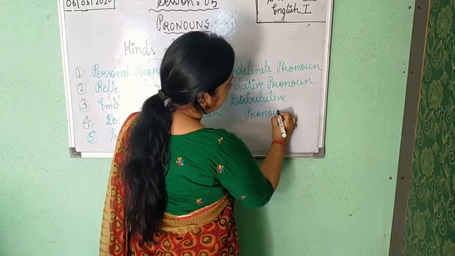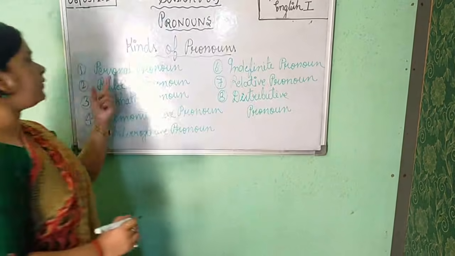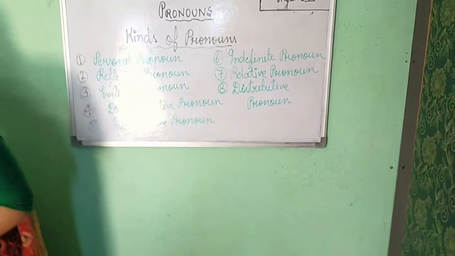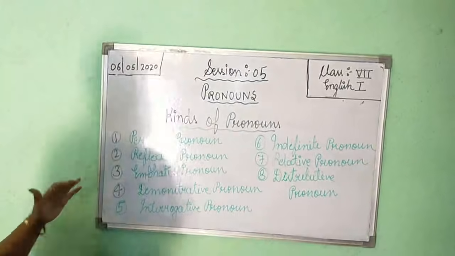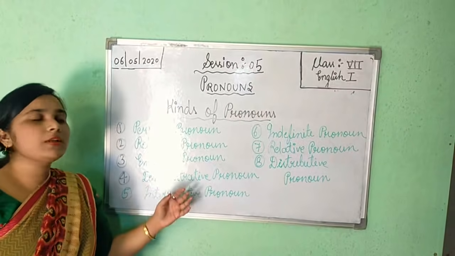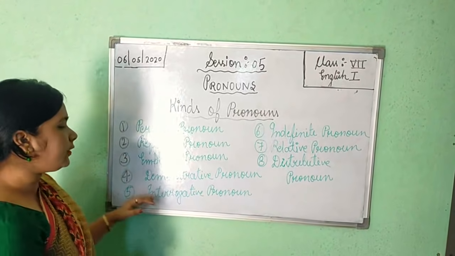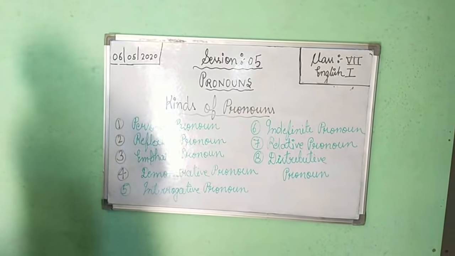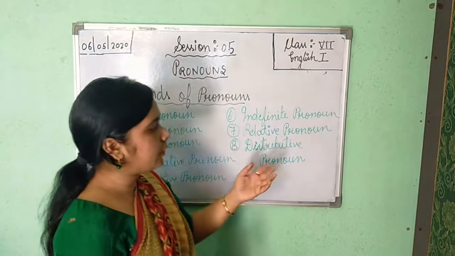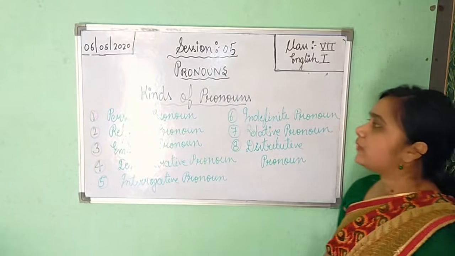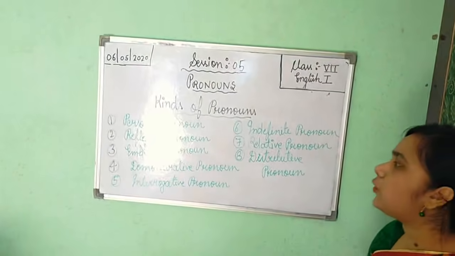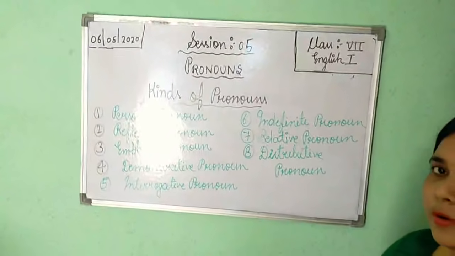So here the kinds of pronouns are given. First is personal pronoun. Second is reflexive pronoun. Third is emphatic pronoun, also known as intensive pronoun. Fourth is demonstrative pronoun. Fifth is interrogative pronoun. Sixth is indefinite pronoun. Seventh is relative pronoun. And eighth is distributive pronoun. These 8 are the kinds of pronoun. Okay, please note down in your copy. This is important.